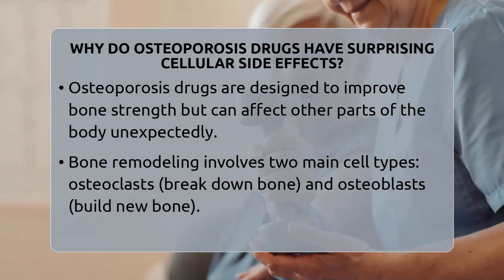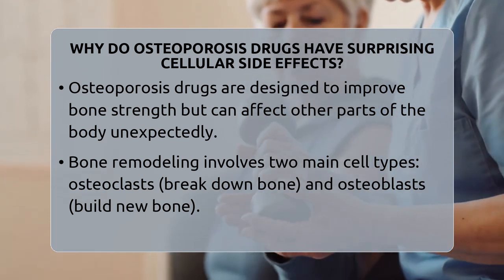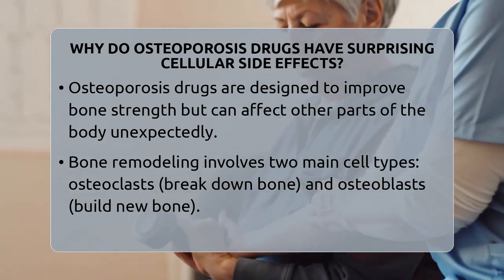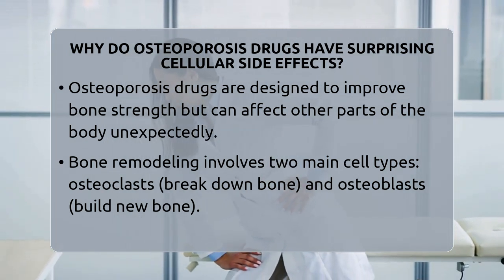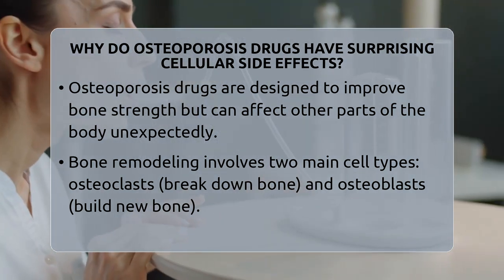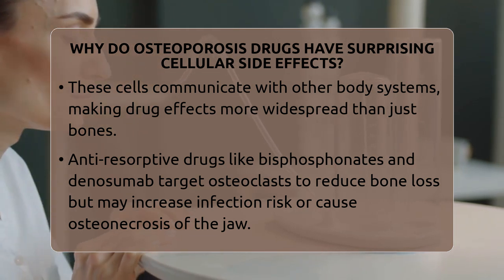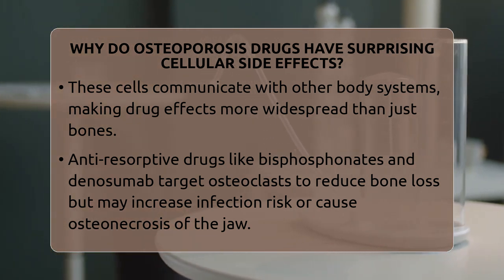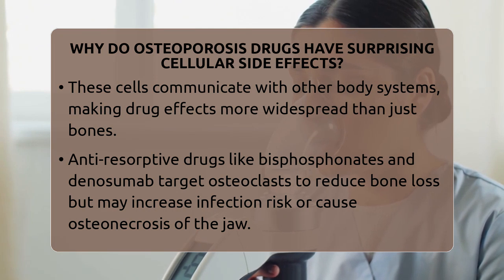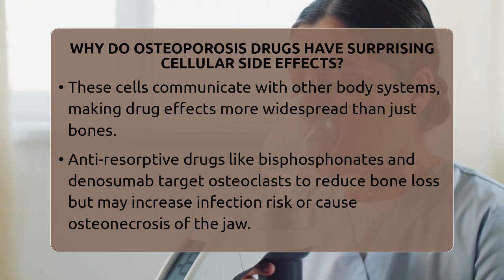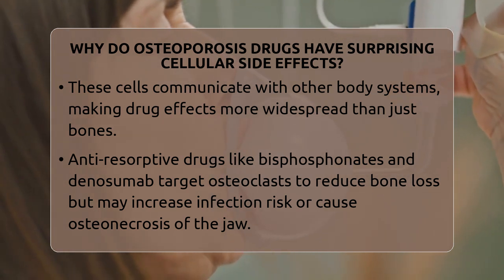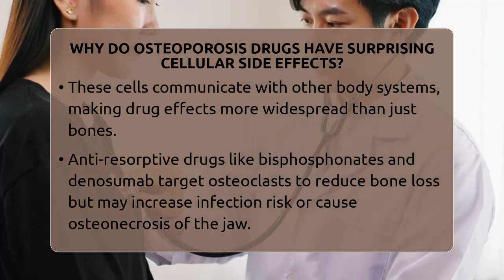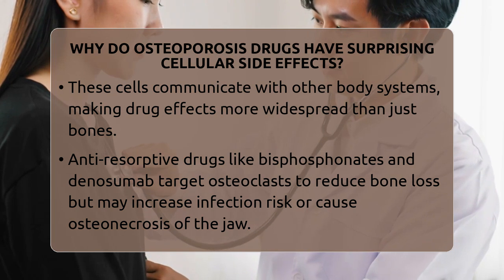Many osteoporosis drugs work by either slowing down osteoclast activity or stimulating osteoblasts. For example, Bisphosphonates and Denosumab are anti-resorptive drugs that reduce bone loss by targeting osteoclasts. But osteoclasts are closely related to immune cells, so suppressing them can sometimes lead to increased risks of infections or rare conditions like osteonecrosis of the jaw, where the jawbone starts to die due to poor blood flow.